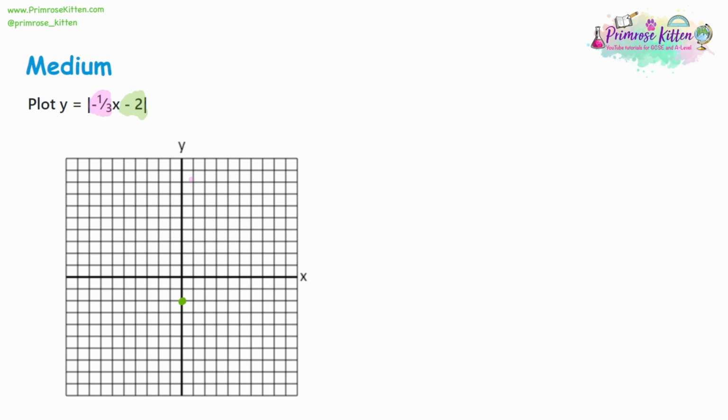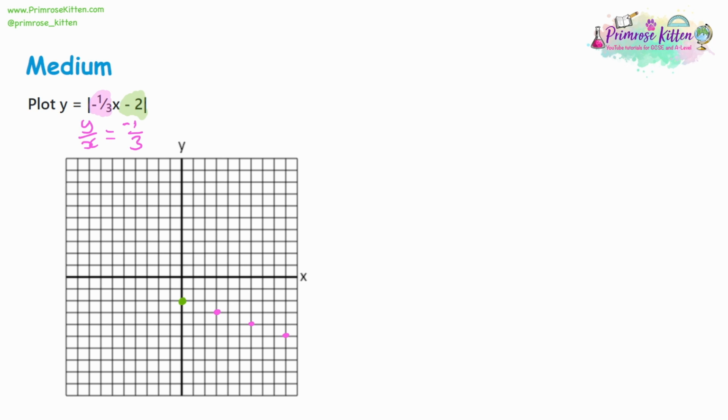The gradient is -1/3. So we take the gradient to be the difference in y over x, then that's going to be 1/3. So we move 1 on the y-axis, we're going to move 3 times on the x-axis. Now, it's negative, we can make either one of these numbers negative. Usually making the y negative makes a little bit more sense. It doesn't matter though. So starting with our y-intercept, we're going to move down 1 on the y-axis and across 3 on the x-axis. Down 1 on the y-axis and across 3 on the x-axis.